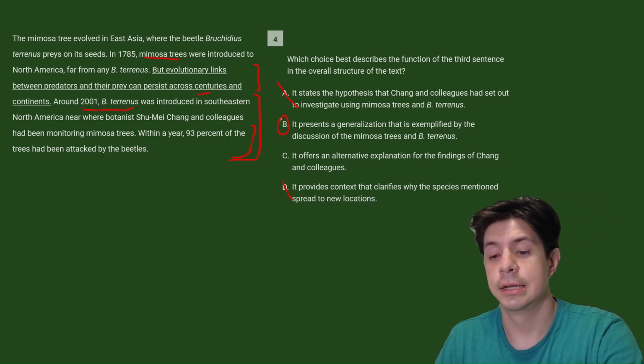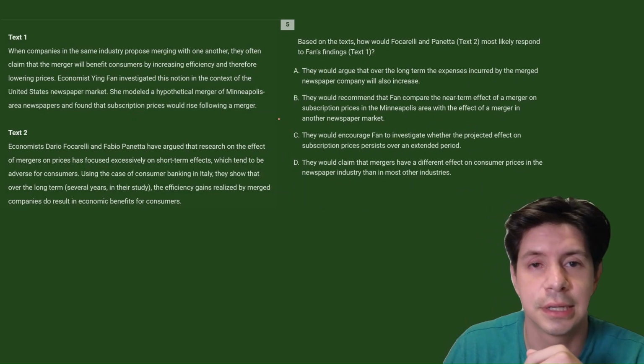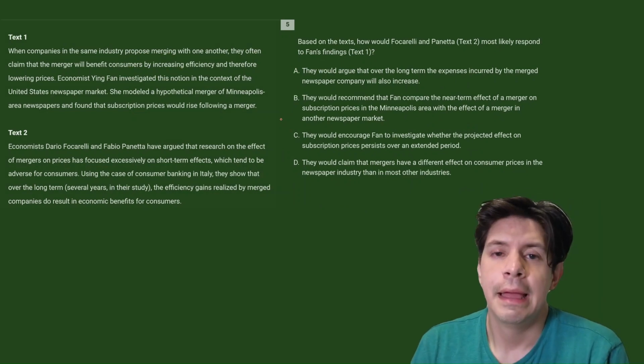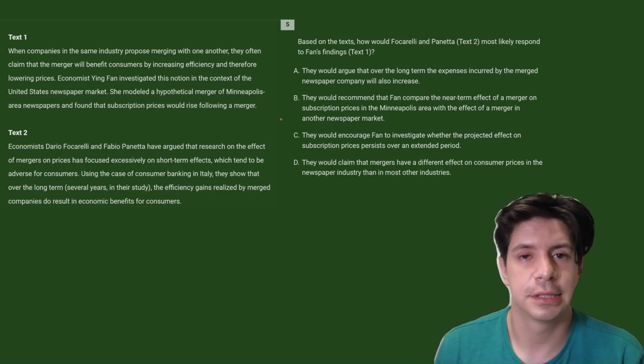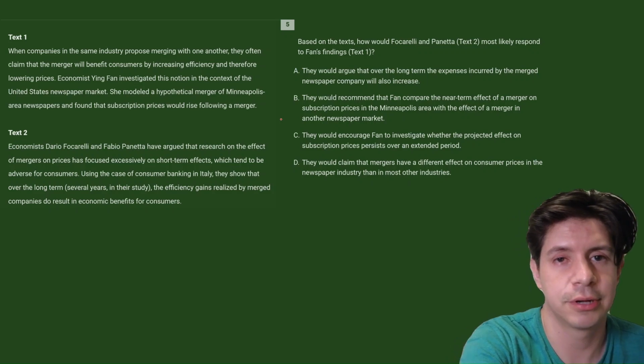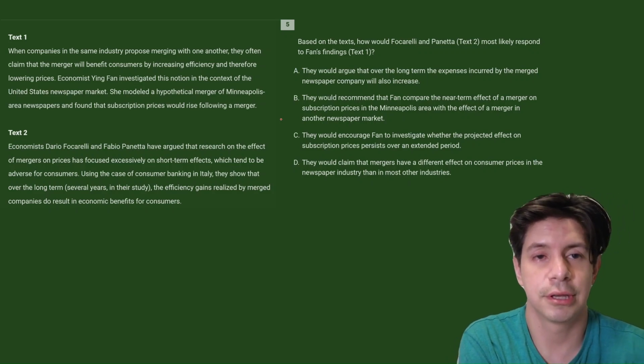Okay. And now we'll do the last one, a cross-text connection one. Based on the text, how would Focarelli and Panetta most likely respond to Fan's findings? Okay, so let's see. And you want to keep track of names, right? On cross-text connections, you want to know who's talking about who.